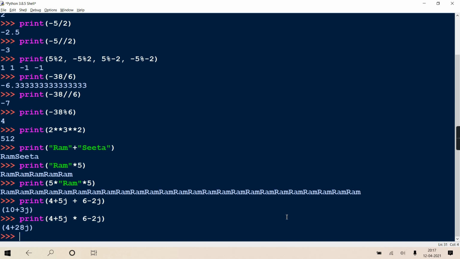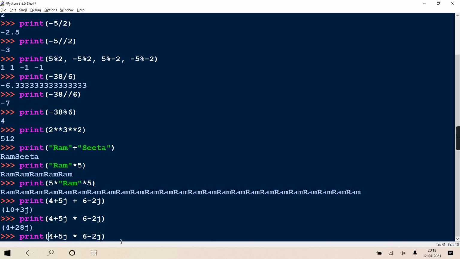But precedence goes to multiplication, right? What happens is this 5j is getting multiplied with 6, so it is 30j, and 30j minus 2j is 28j, so 4 plus 28j. It happens like that.